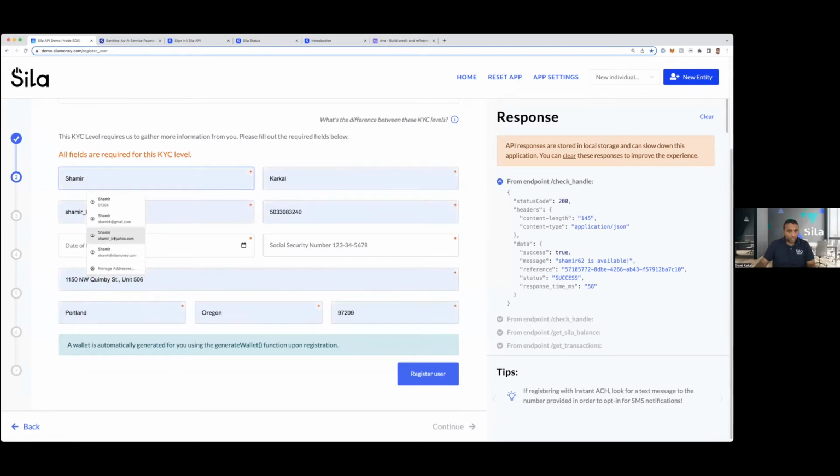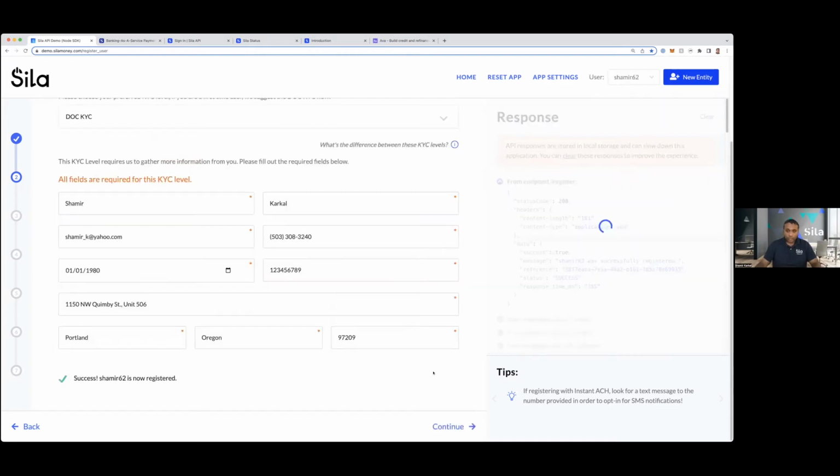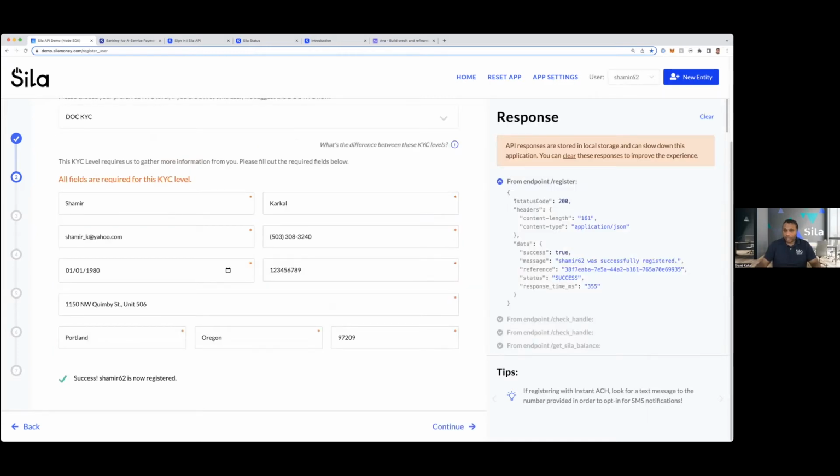And I'm just going to quickly pop in some of my data. And this is the sandbox. So I don't actually need to put in my real social security number. I just need to put in something that is formatted appropriately. All the data has to be formatted appropriately, but this is not real data. And I'm going to go ahead and register that user. And as you can see, we got the endpoint back here that Shamir62 was successfully registered.